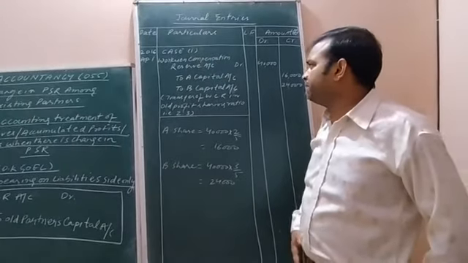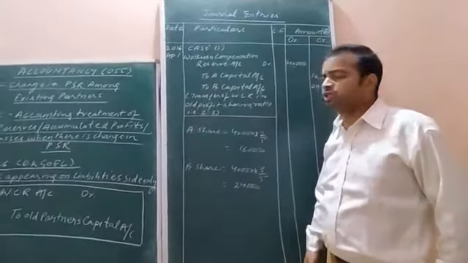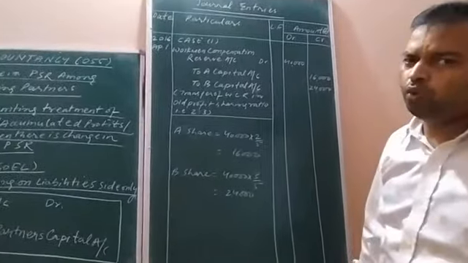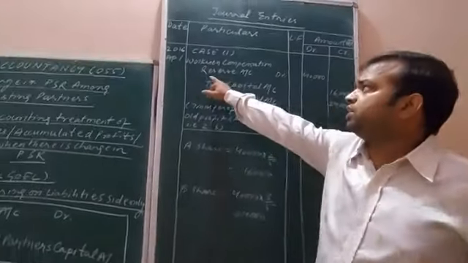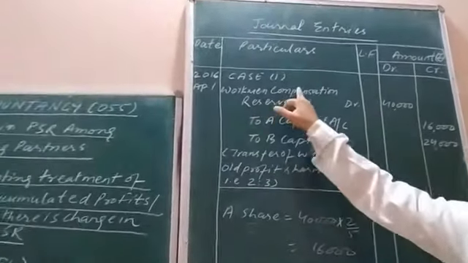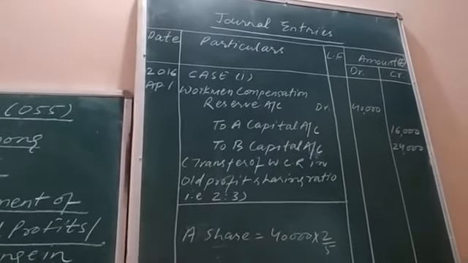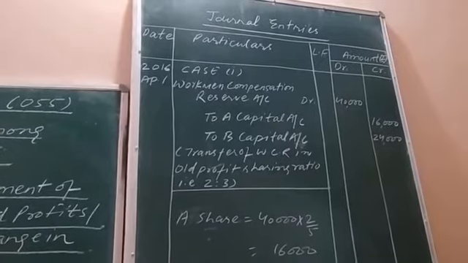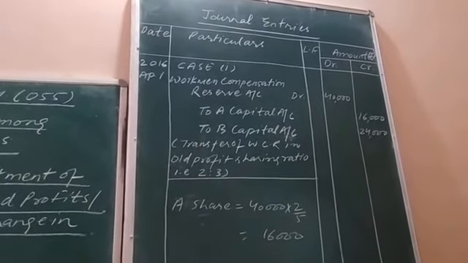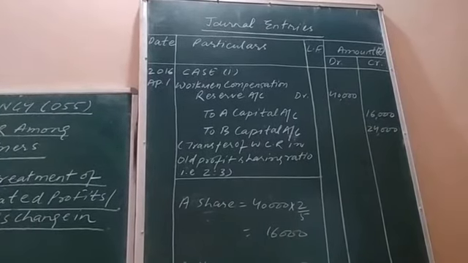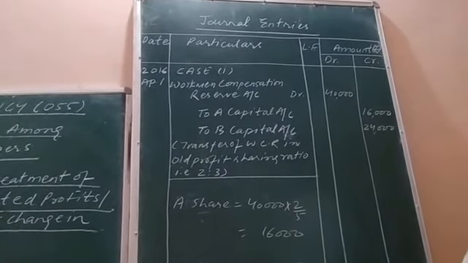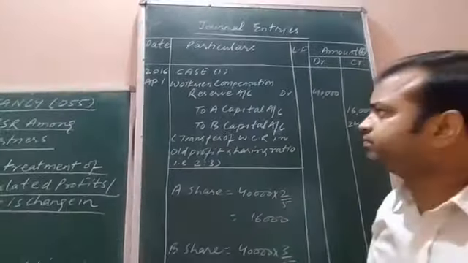So for that purpose this workman compensation reserve is maintained. The reserve which is maintained for workman compensation purpose can only be utilized in order to meet the losses caused to the workers. It's a liability of the firm.